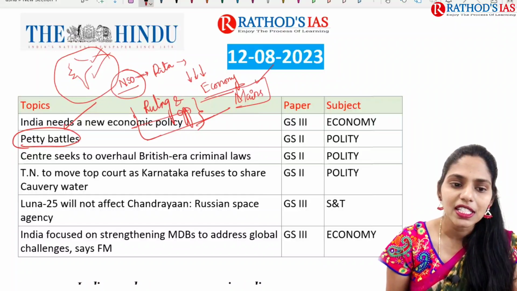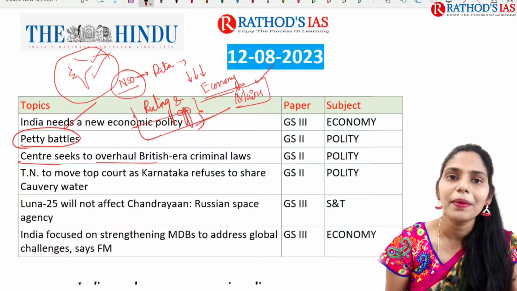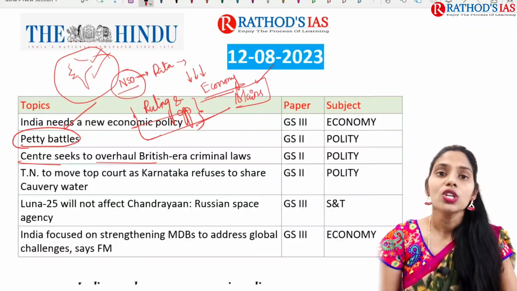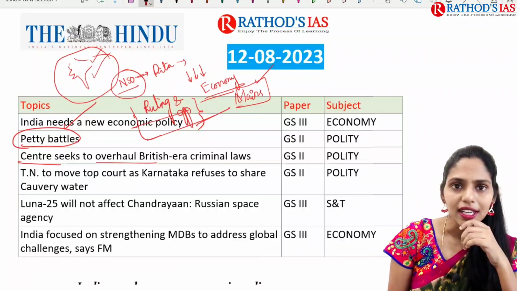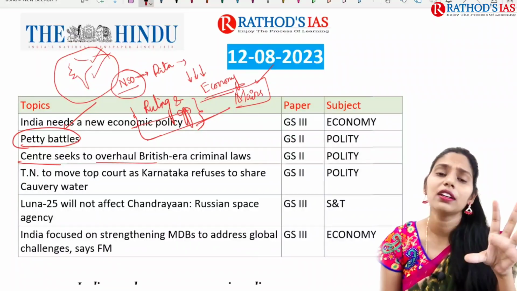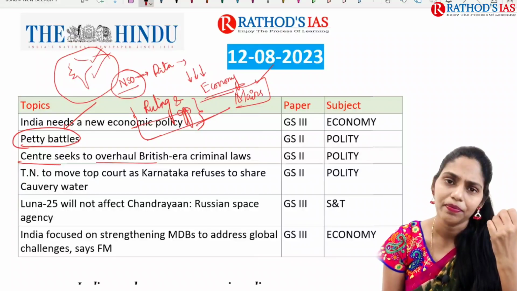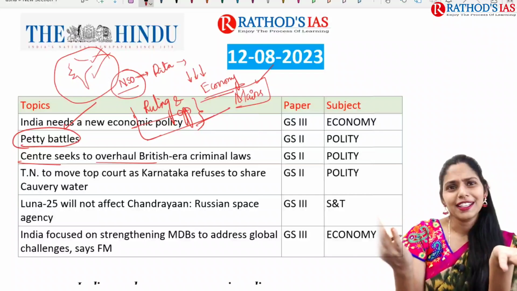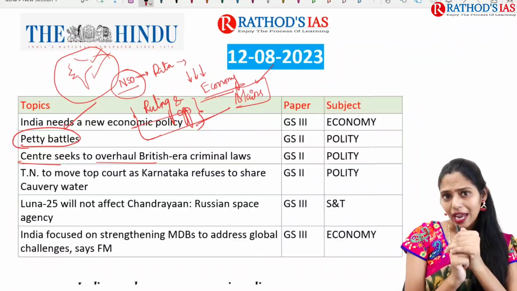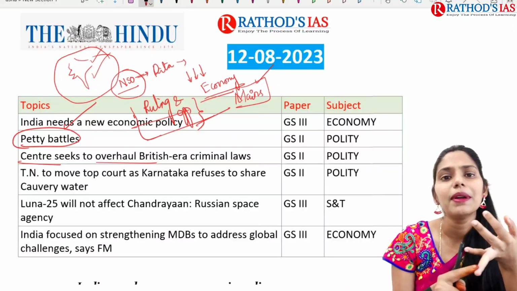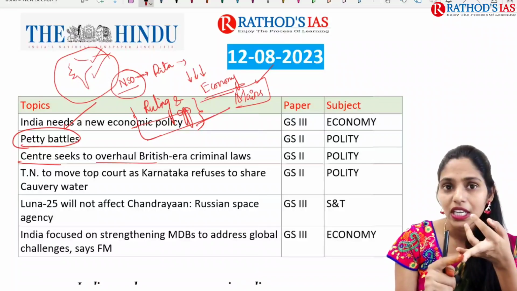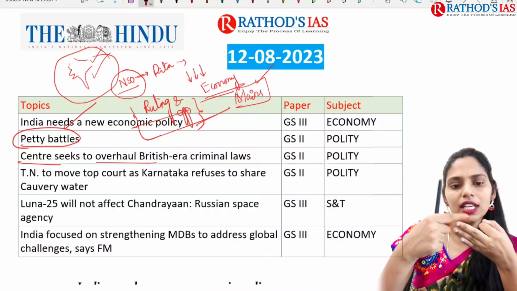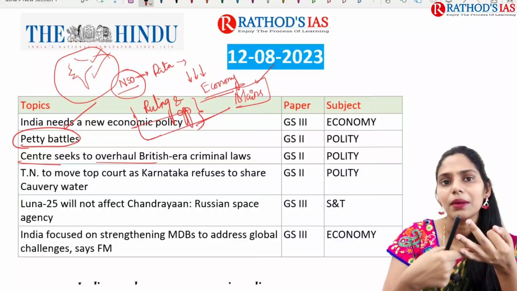And the next topic is Centre seeks to overhaul British era criminal laws. So we're talking about criminal laws in India. These were made in the British time. For example, we have IPC, that is Indian Penal Code. We might come across the number of sections of IPC. And we have the Criminal Procedure Code as well as the Indian Evidence Act. So these three are the British era criminal laws.